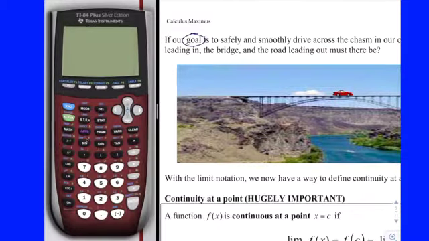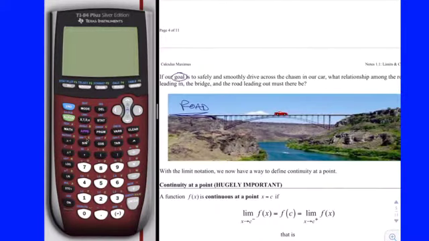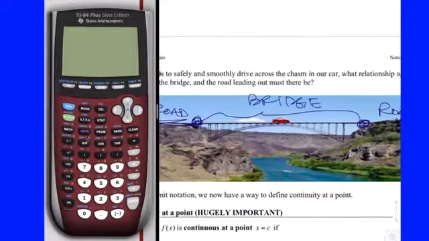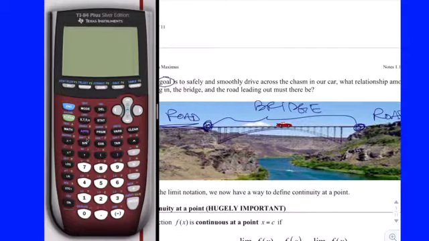Sweet. Okay. So, of course, we need this. We need the road coming in from the left. Okay. That needs to then be connected right here at the same y value to the bridge, which would be the function value. And that needs to be connected right there to the road going out. Okay. Again, if any one of those three things fails to exist, or any two of them are not equal to each other, they don't sync up, we're not going to be able to safely cross, okay? When those three things then are the same, we say that the function is continuous at that point, which means we could safely drive across.